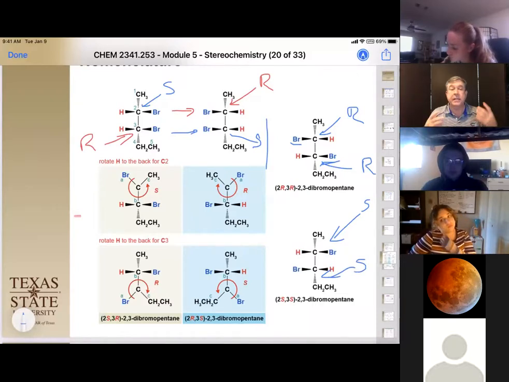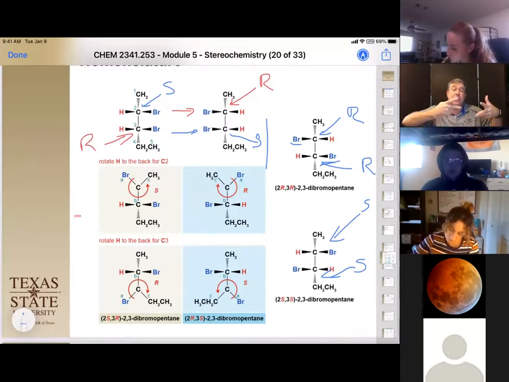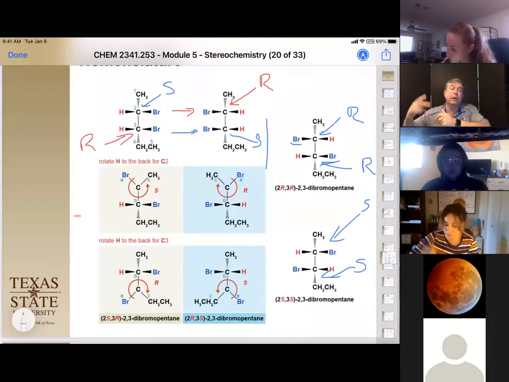So we can see a pattern in diastereomers where one is going to be RS, the other is going to be SR, and then the other set of diastereomers is going to be RR and SS.